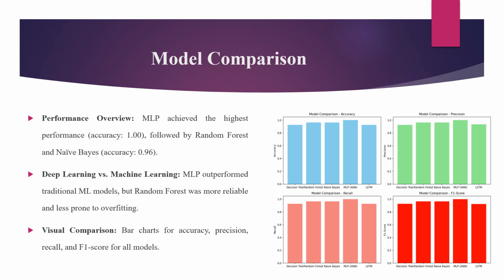LSTM and decision tree perform well, but slightly below random forest and Naive Bayes. This comparison highlights the strength of ensemble learning and deep learning, with MLP outperforming the traditional machine learning models. However, MLP's perfect score suggests possible overfitting, whereas random forest provides a more balanced and reliable approach.